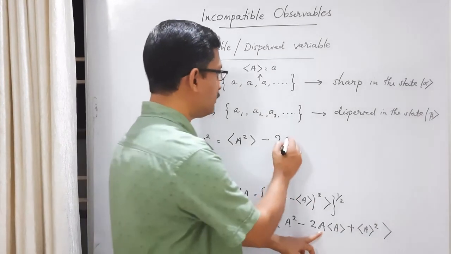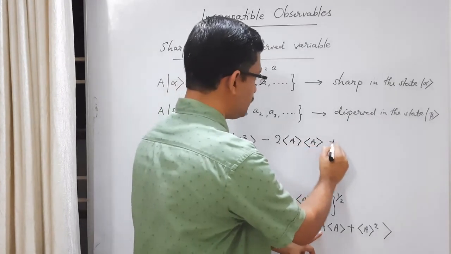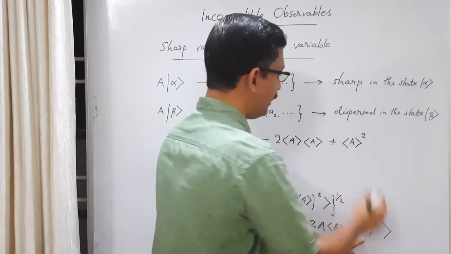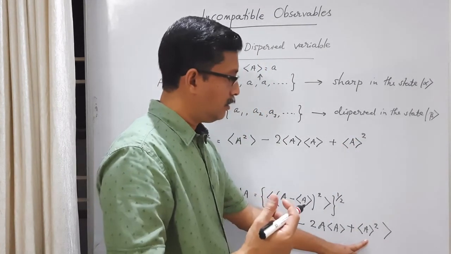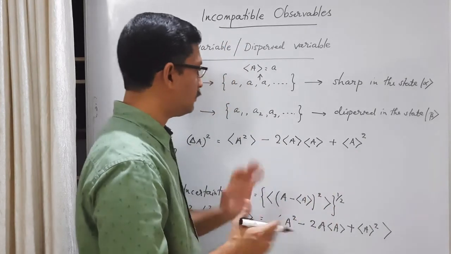So what you have here is A average into A average plus, then finally, A average square. A average square is also again a number, the square of the average. If you again take the average, you get the same number. So this is what you get.